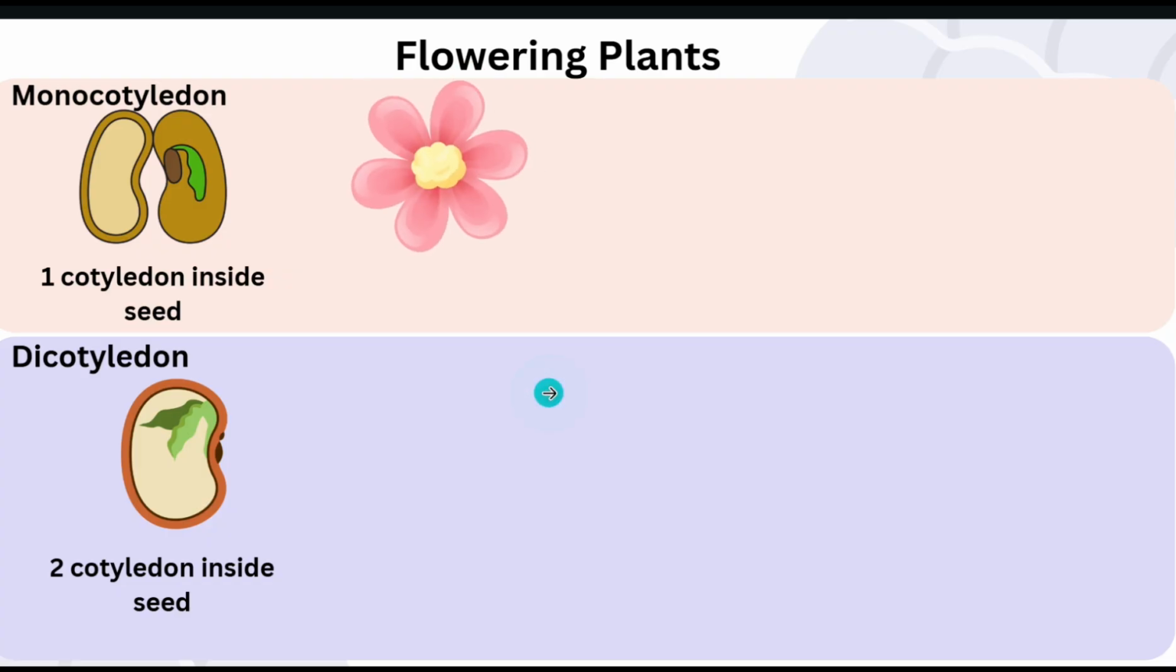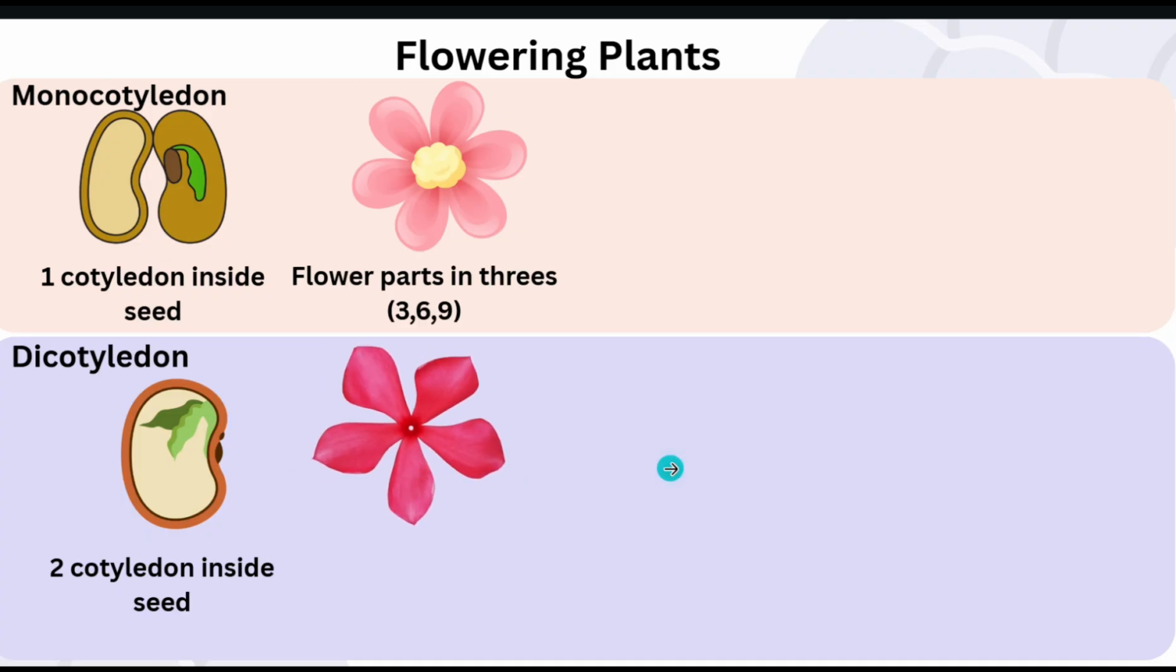2. Flower petals. Next, look at the flowers. Monocots tend to have their flower parts, especially the petals, in multiples of 3. That's 3, 6, or 9 petals. Dicots, on the other hand, typically have their petals in multiples of 4 or 5.